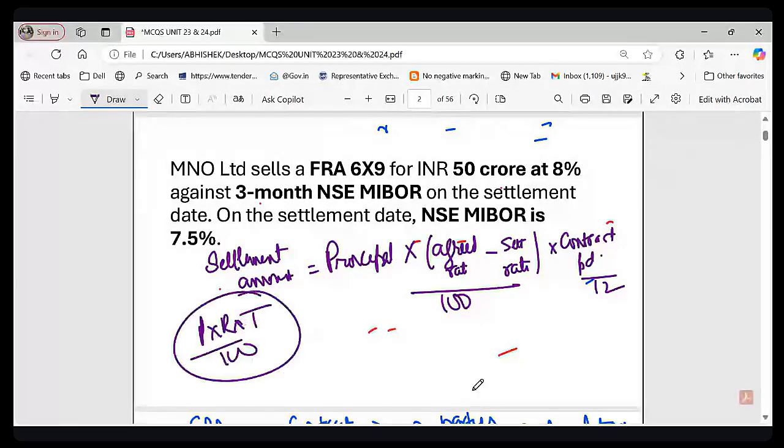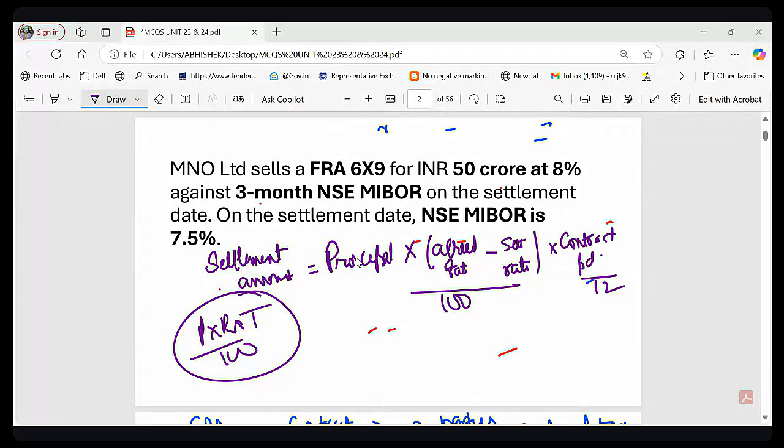I think you are familiar with this formula. Principal into rate into time upon 100. The same formula has been used here. But in place of R, we have taken the difference between the agreed rate and the settlement rate. And in place of T, we have written the contract period. Right. So that is the point.